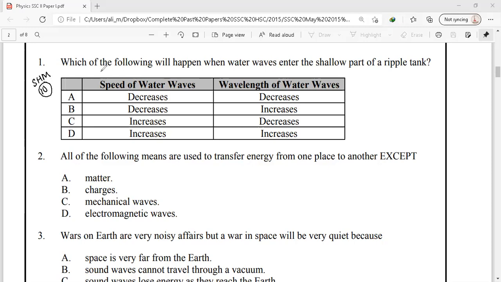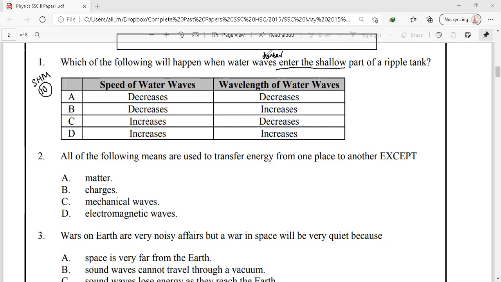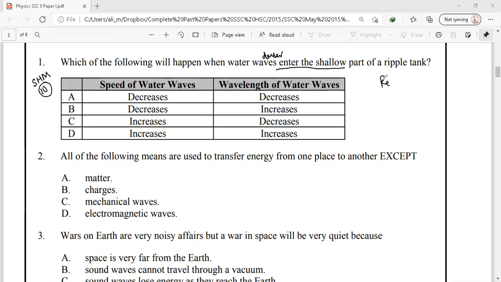The question states: which of the following will happen when water waves enter the shallow region, or the water wave enters from the deeper medium into the shallow medium. As we have studied in refraction, refraction could be of two types. One is from a rare medium into a denser medium, or water waves traveling from the deep region to the shallow region, or the shallow region into the deep region. In this way, water waves bend towards the normal or away from the normal.